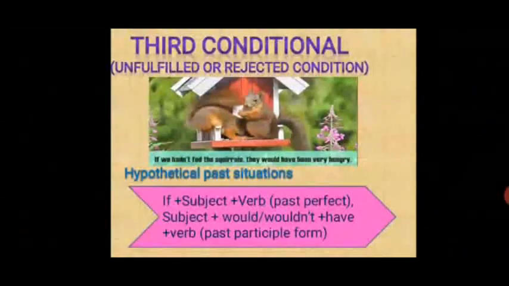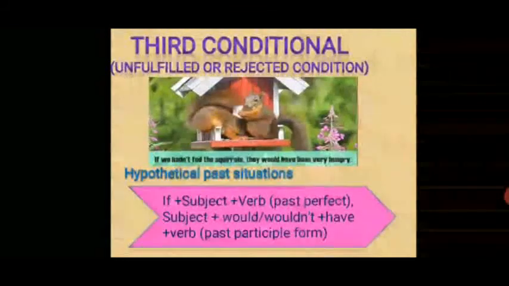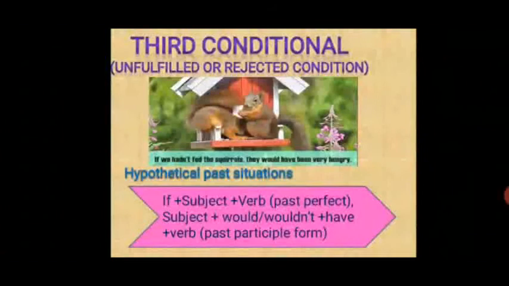Let's look at the structure of this third conditional, which says if plus subject plus verb in the past perfect, and subject plus would or wouldn't plus have plus verb in the past participle form in the main clause.